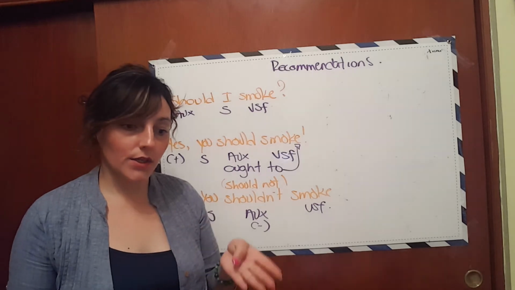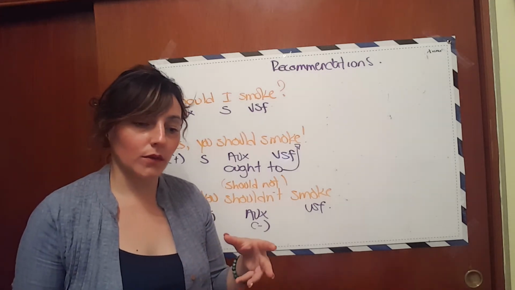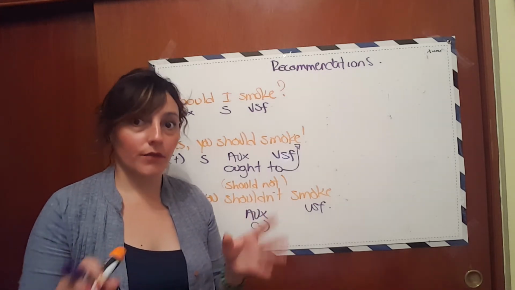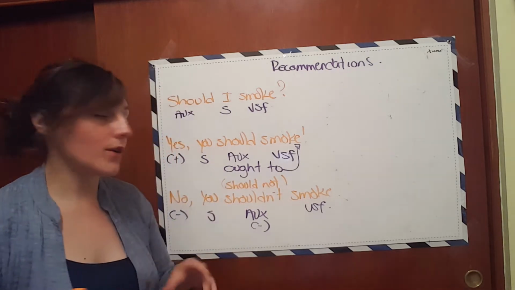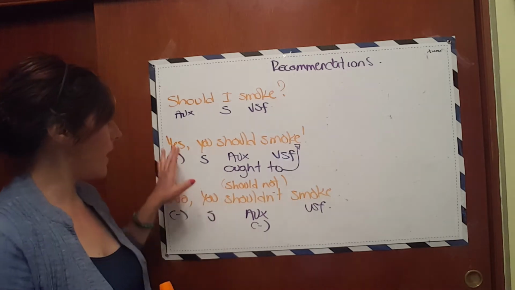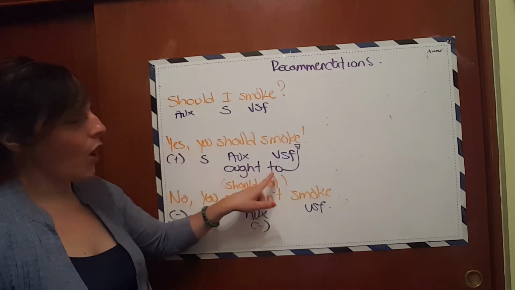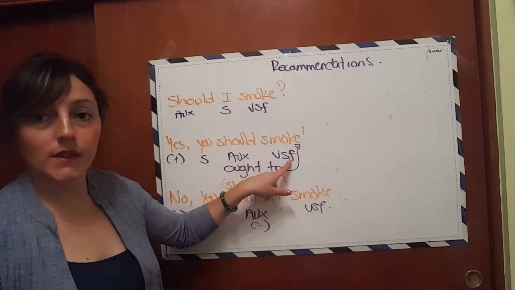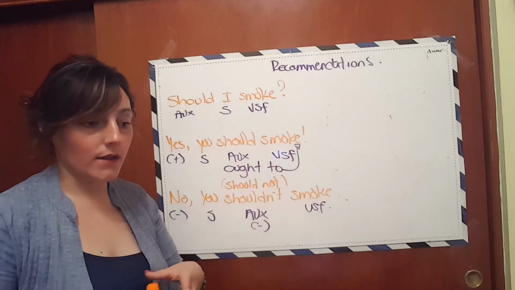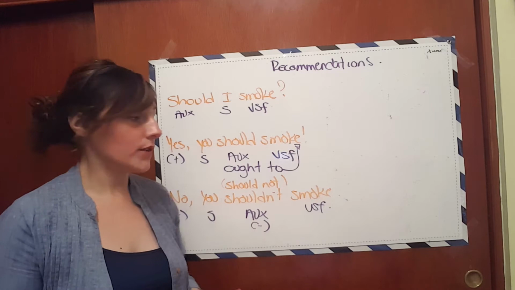In British English it is used, but I'm not going to explain to you the negative form. If you want me to do it, please leave your comments below, but in this case I'm just going to teach the affirmative. Yes, you ought to is your complete expression, and after ought to you use your verb in simple form. It is a synonym. It is just another way to express recommendations, right?